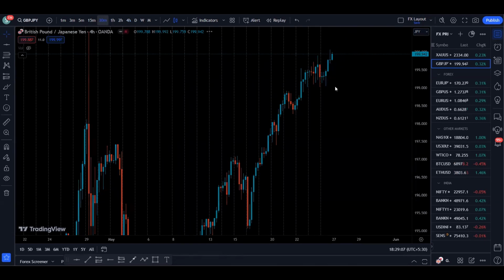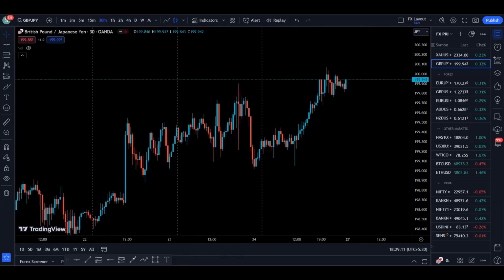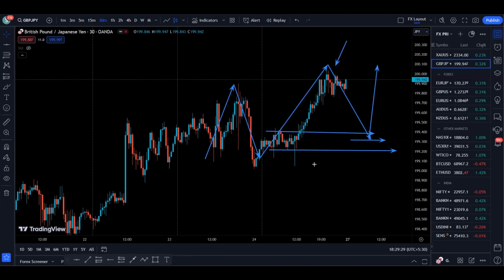Now let's go to 30-minute time frame to see exactly what is happening on the 30-minute. 30-minute, by looking at the price action, we can see that we are bullish as we are making highs and higher lows. So we created a high, we created a higher low, then we created another higher high. Right now I'm waiting for a pullback and support formation, maybe in this area or this area, and then look for some bullish setup in order to target the new high created by the price.